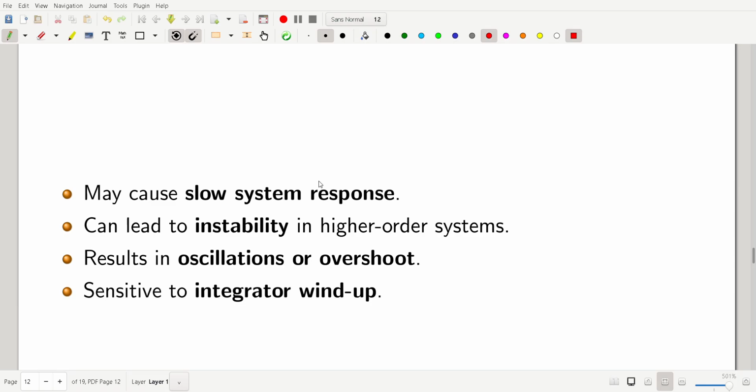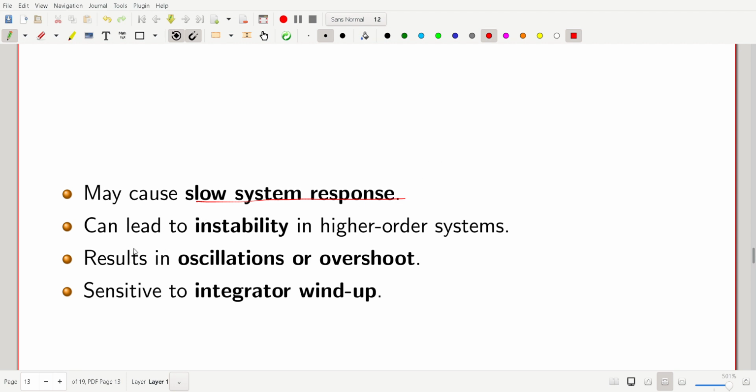So here, one more thing I want to tell: it may cause slow system response. In the case of integral, generally we don't want it when we want fast system performance. At that time we have to avoid the integral. Based on our application and the needs of performance, we need to choose the controller, right? So it delays the response.